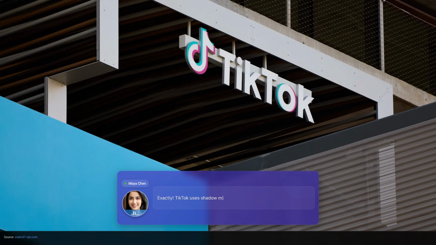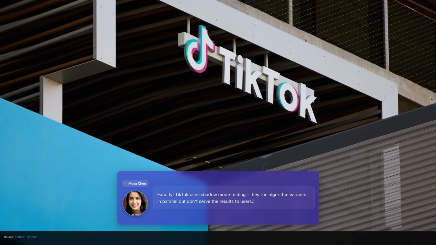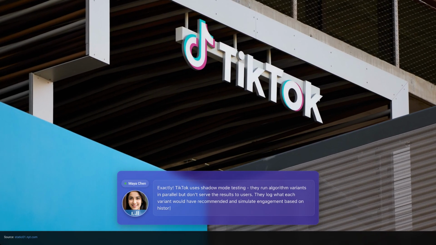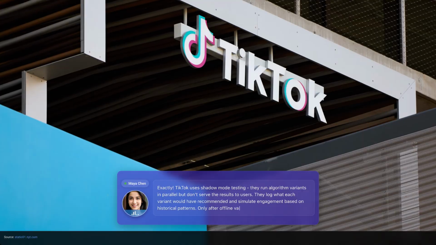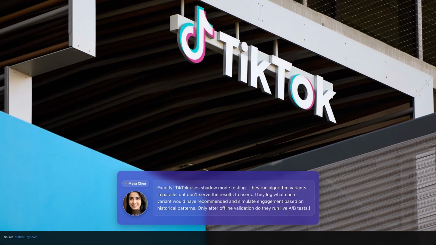Exactly, TikTok uses shadow mode testing. They run algorithm variants in parallel but don't serve the results to users. They log what each variant would have recommended and simulate engagement based on historical patterns. Only after offline validation do they run live A/B tests.